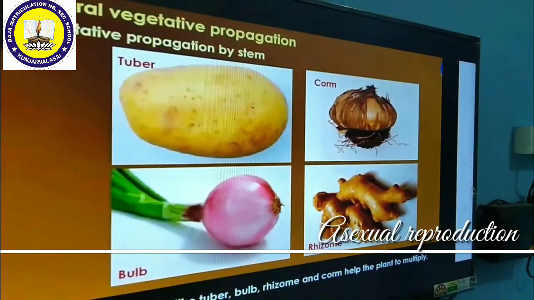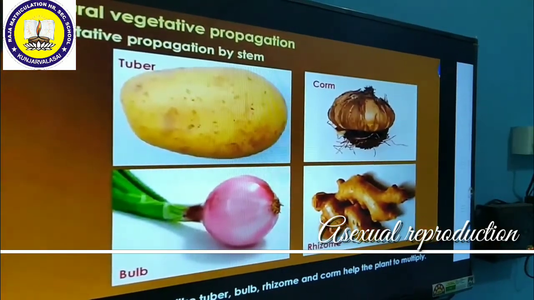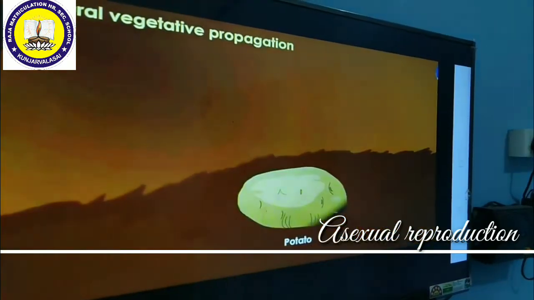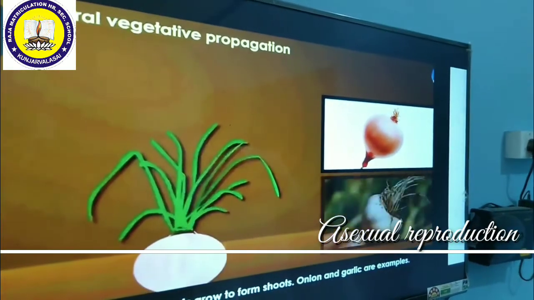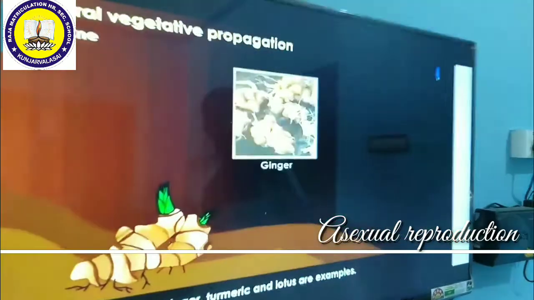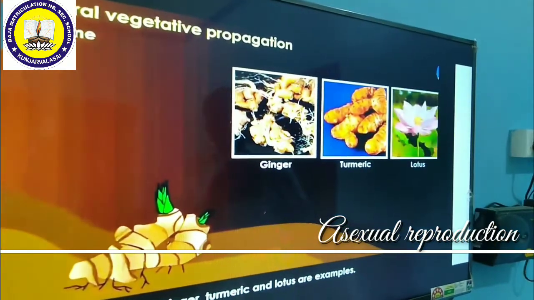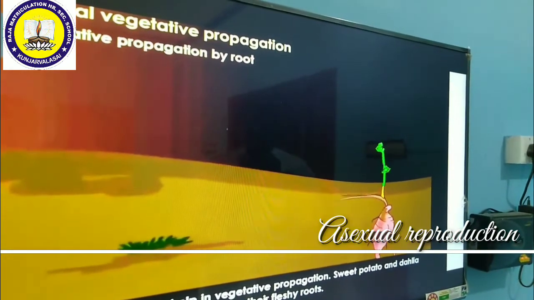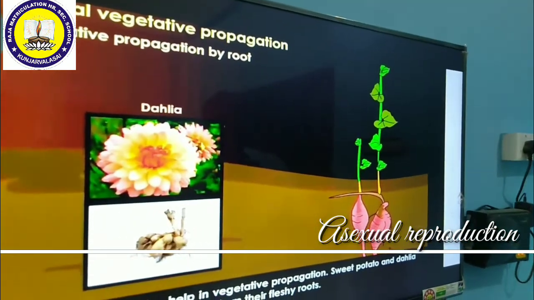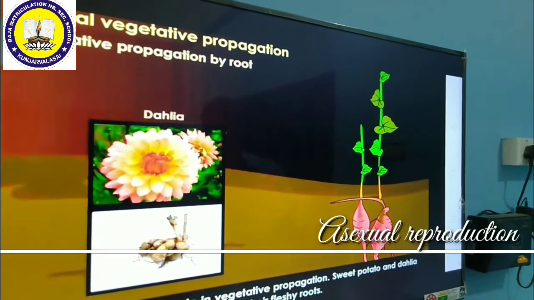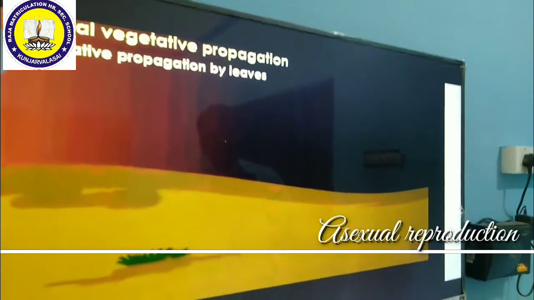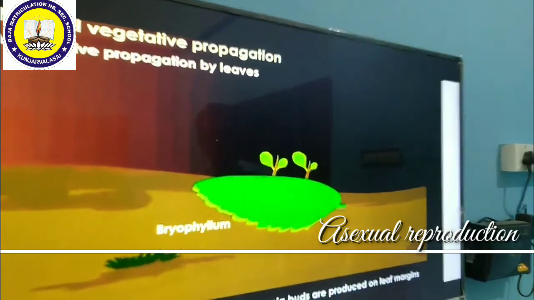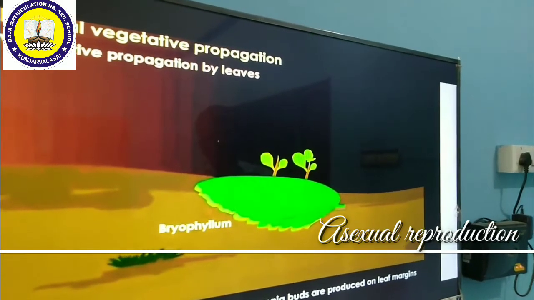In higher plants, vegetative propagation by underground stem occurs in 4 ways. They are tuber in potatoes, corm in colocasia, bulb in onion, and rhizome in ginger. Vegetative propagation by roots develops adventitious buds on them. For example, sweet potatoes and dahlia produce tuberous adventitious roots, which, apart from developing buds, also store food. In some plants, adventitious buds are developed from leaves, for example, Bryophyllum.